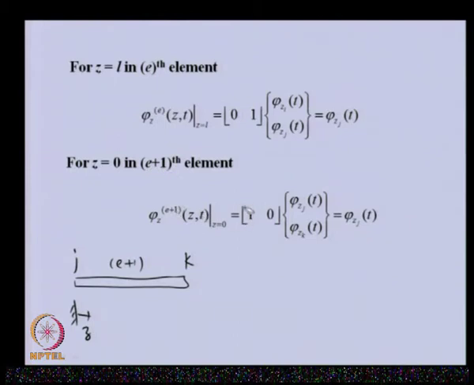In this particular case, N J will be 1 and this will be 0, and you can see after multiplication we get the field variable at the jth node. So, both elements give the angular displacement at the common node as the same. So, we call these compatible. This is the compatibility condition satisfaction. Whatever polynomial we have chosen in the form of the shape function, they are compatible for the present problem.